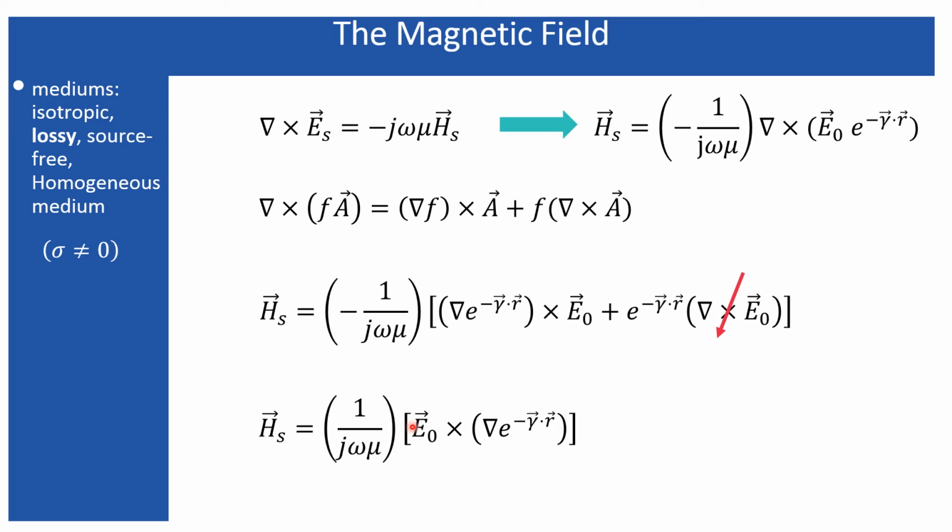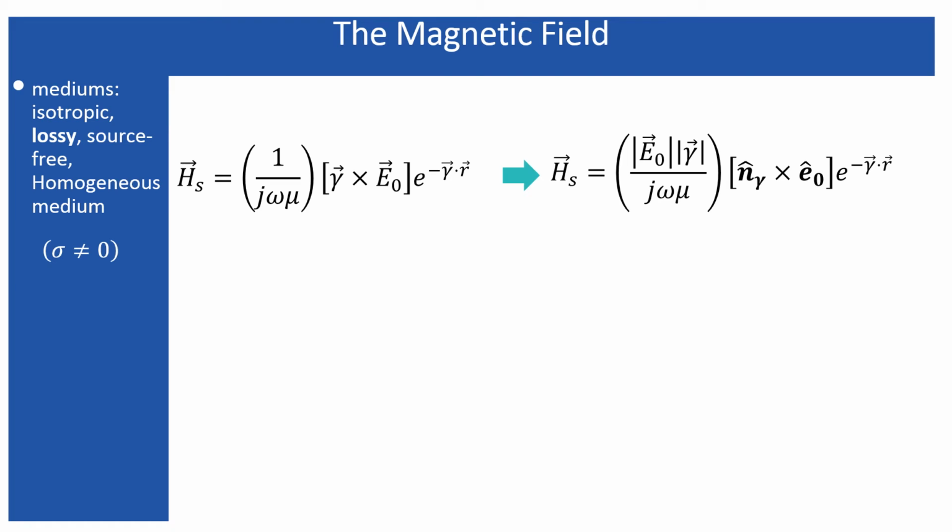I just put this step to make you understand. Now there is a gradient operator. So this gradient will do what? It will just take this minus gamma out from this e to the power factor, like this. So minus gamma will produce another minus.